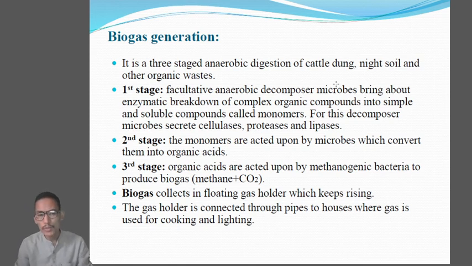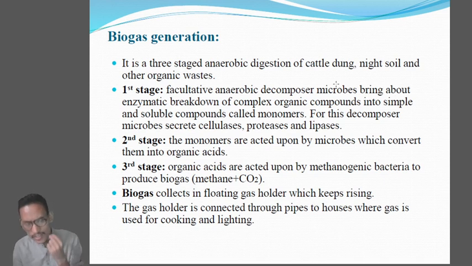Okay, so when we talk about the generation of biogas, it is a 3-step process. We have several stages in biogas generation. Clear? And what are those materials from which the biogas can be generated? We have mentioned that it can be cattle dung, night soil and other organic waste. So as we have said, biogas generation is a 3-stage process.